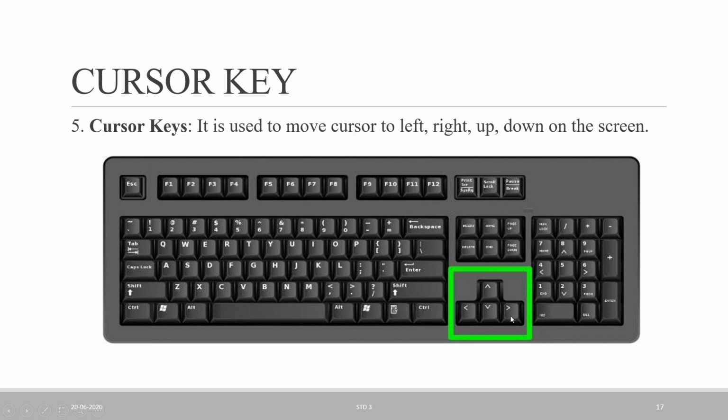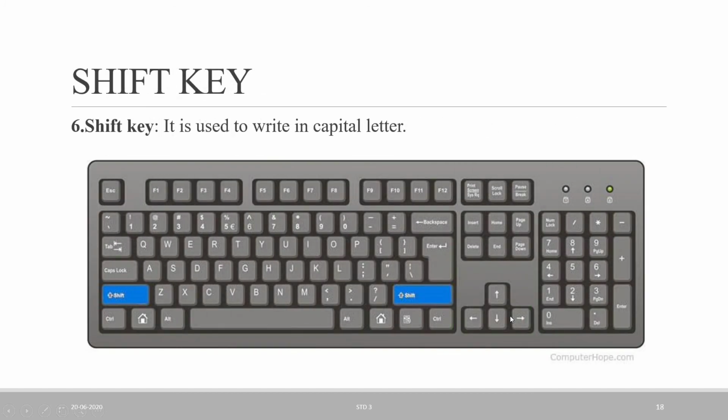Now move to the next key, the shift key. You can see this shift key, this one and this one. These are two shift keys on the keyboard. And what is the use of this shift key? It is used to write in a capital letter. A capital letter means a big letter.